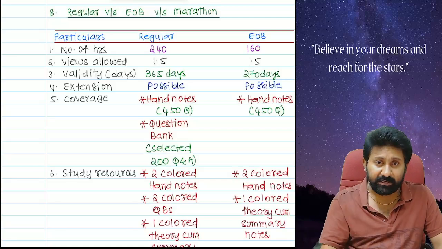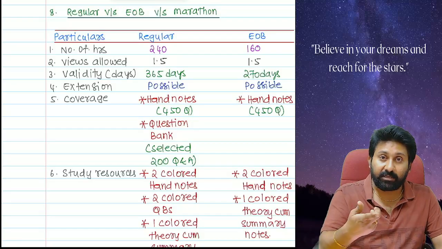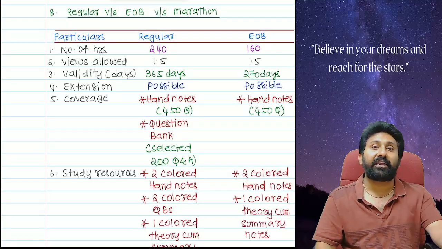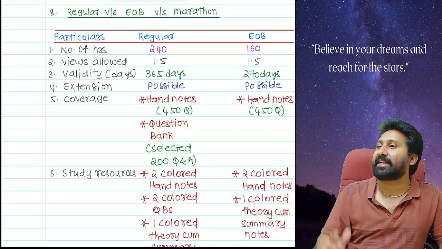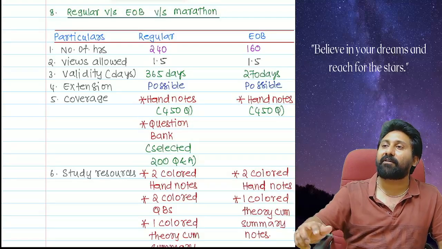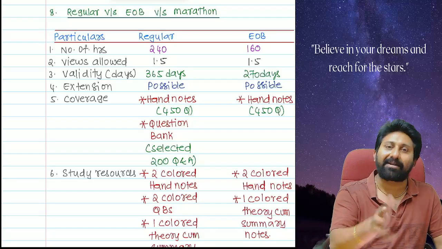Question bank means concepts are okay, but extra questions will be there. For example, I have done 30 questions in one chapter. Some students may feel, sir, my friend said they are covering around 40 questions because they also cover the question bank. The question bank is nothing but a replica of the same questions,